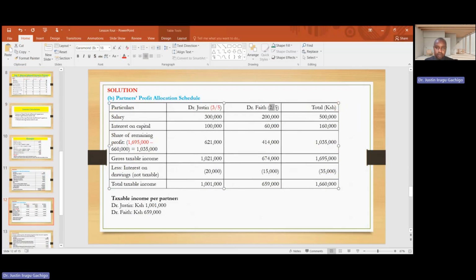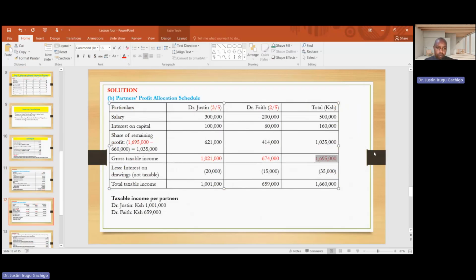These are the ratios in which we are going to share this remaining profit. So the gross taxable is this. This is the amount which will be taxed to the partner Dr. Justin. This is what is going to be taxed to Dr. Faith. And this should be equal to the profit.